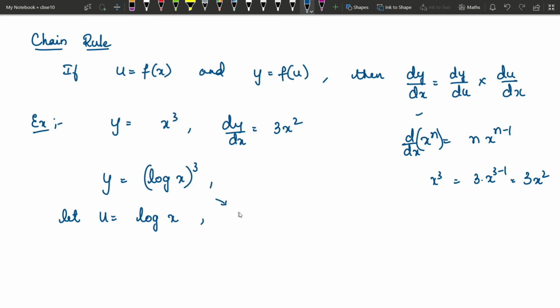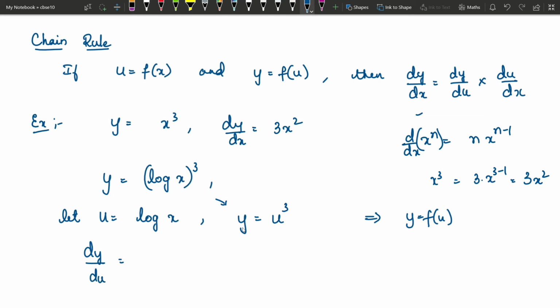So this equation becomes y is equal to u cube. Understood? y is equal to u cube because I have taken u as log x. Now since y is a function of u, and u is a function of x, I will differentiate y with respect to u.